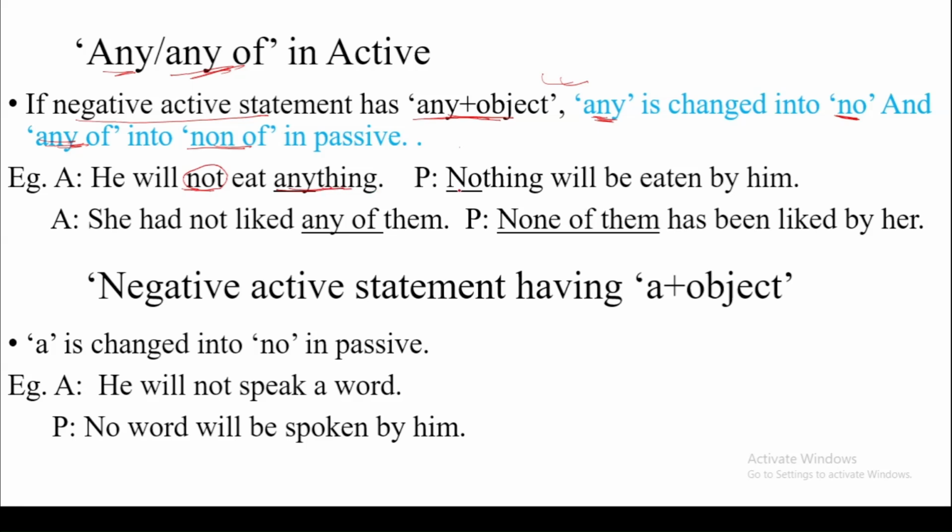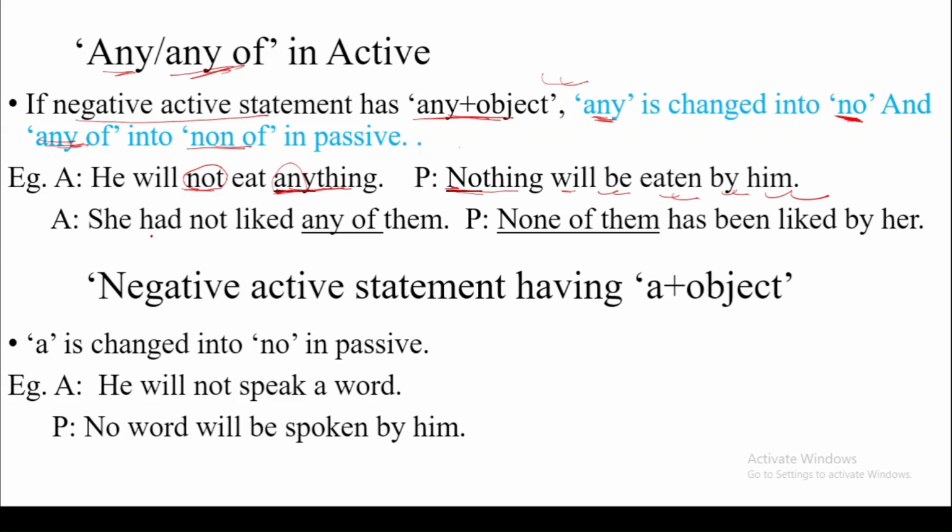So if we have to make it the subject, any will be changed into no. So nothing will be eaten by him. It's easy. We only have to take care of any and any of. If there is any, we change it to no. If there is any of, we change it to none of.